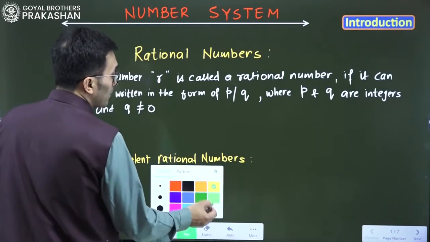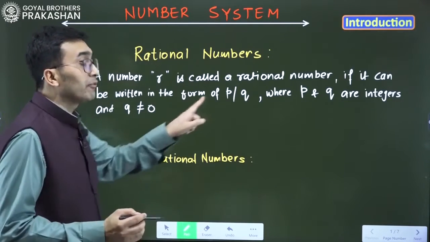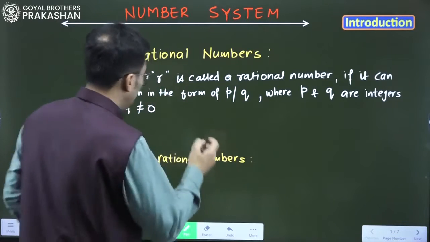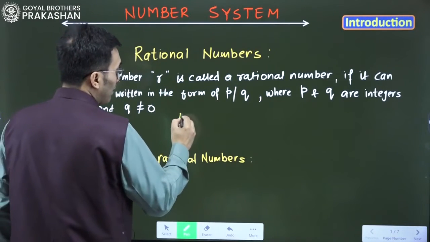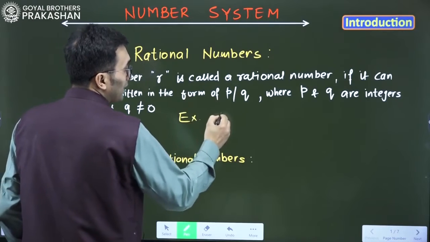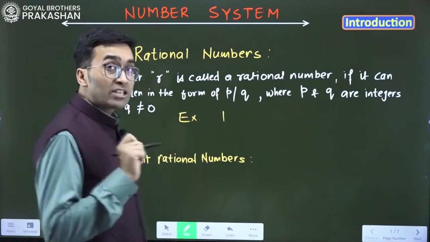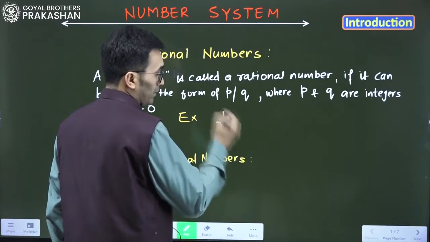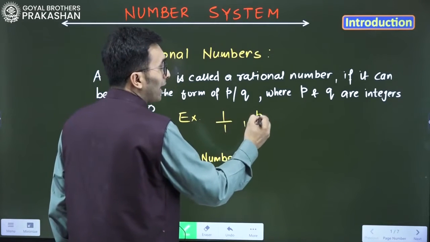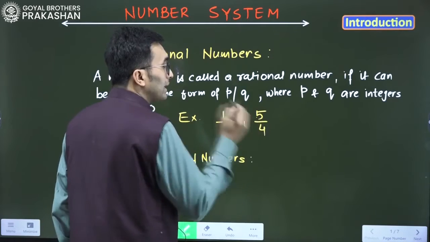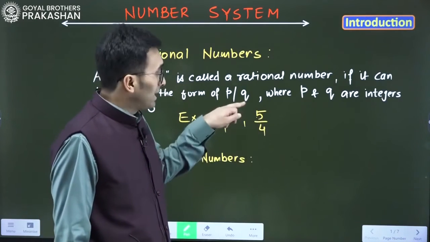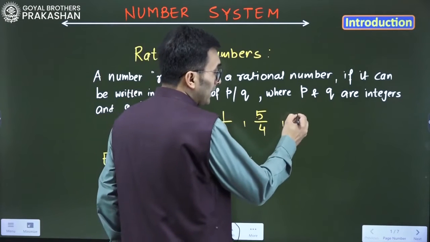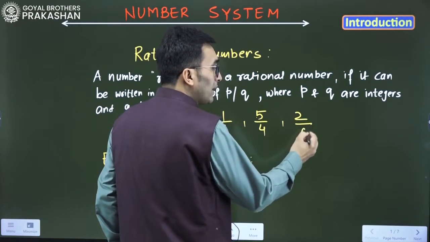What they are saying, a number written in the form of P by Q, it means it can be in fractions. Just for an example, is 1 a rational number or not? Yes, it is a rational number because we can write 1 over 1. If I say 5 over 4, yes, it is a rational number because this is P and this is Q. But is 2 over 0 a rational number?